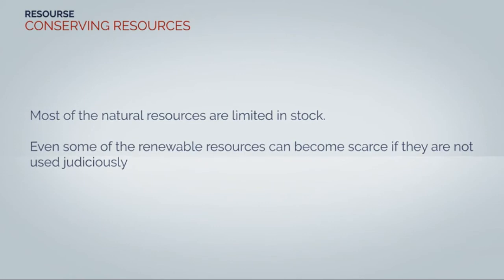Making a balance between our need and conservation of resources is called sustainable development. We should follow the following 3 R's of conservation for sustainable development. The first R is reduce. Here, we should reduce our consumption. And the second R is reuse. Here, we should reuse as many items as possible. And the third R is recycle. We should recycle discarded items whenever possible.